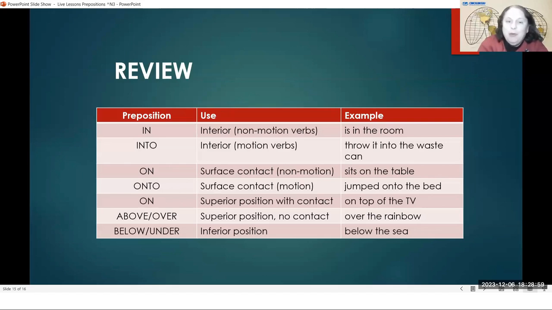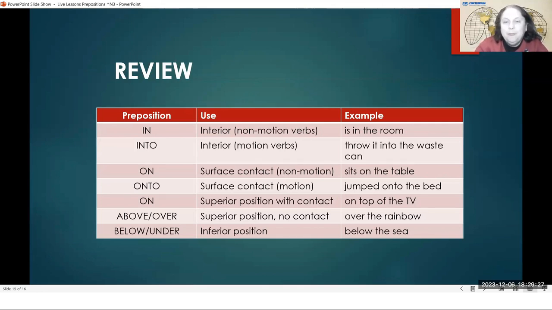Something that is down. It can be below or it can be under. Below or under. And it is not as clear whether below or under has touching or not touching to me, and it's only me. To me, I feel like touching could be under and not touching can be below, and it can also be under.